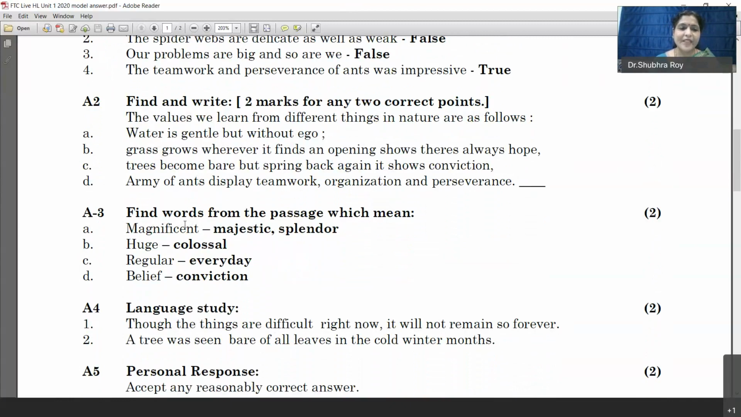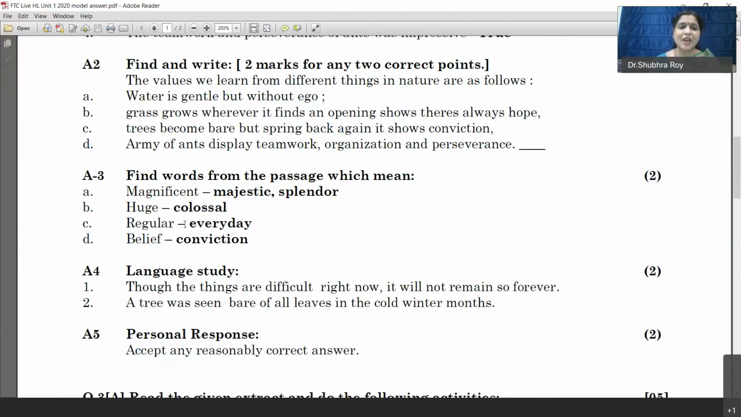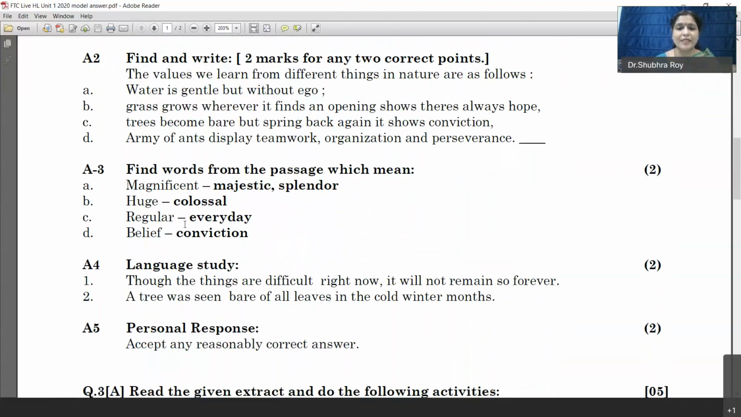Language study. The sentence began with however, and you had to begin the sentence with though. So, though the things are difficult right now, it will not remain so forever. When you are transforming sentences, children, you have to remember that after you have transformed the sentence, please check that the original meaning of the given sentence remains the same. That does not change.